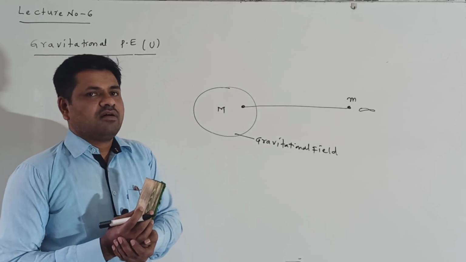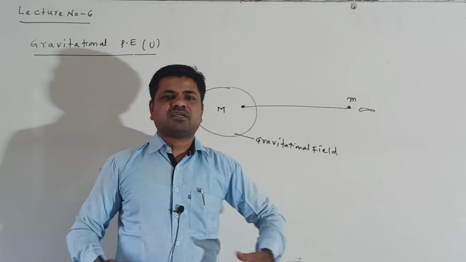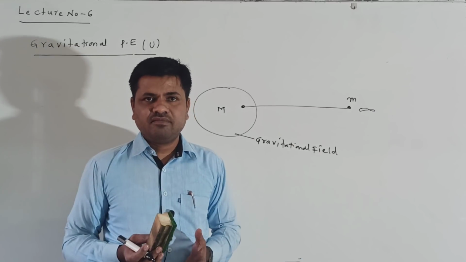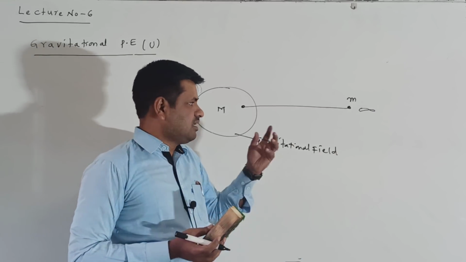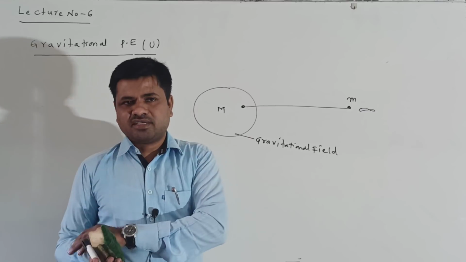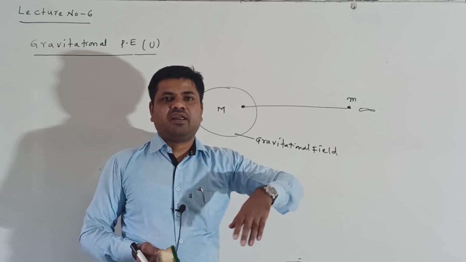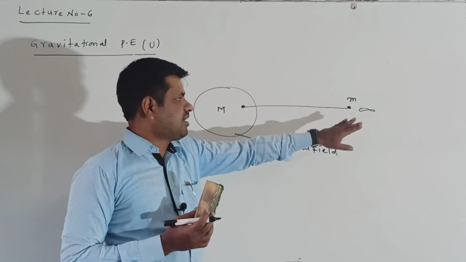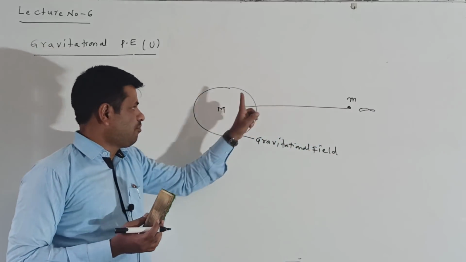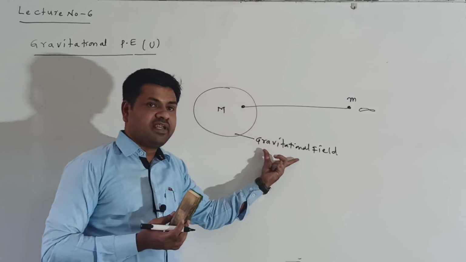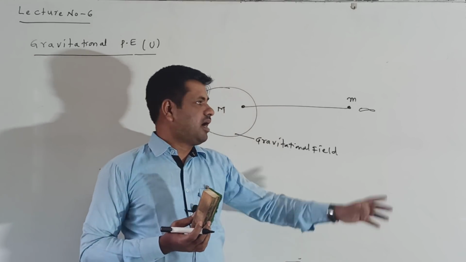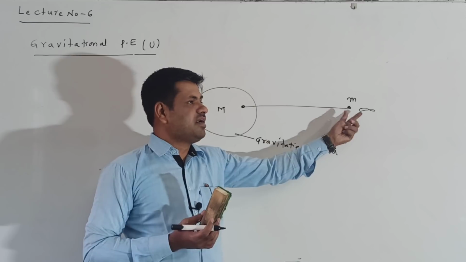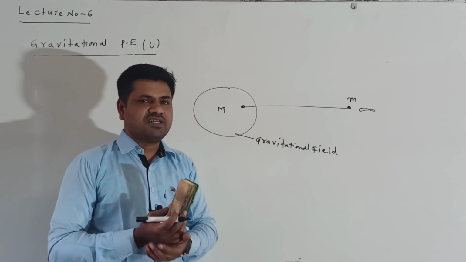Every body produces a gravitational field surrounding it. In this gravitational field I am bringing one mass that is out of the gravitational field, that is, at infinite distance. I take that body from infinite distance to one particular point in the gravitational field.